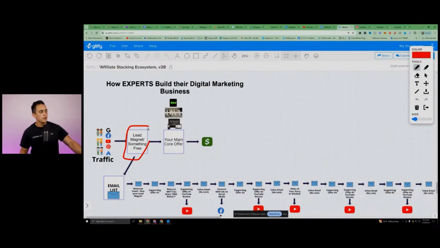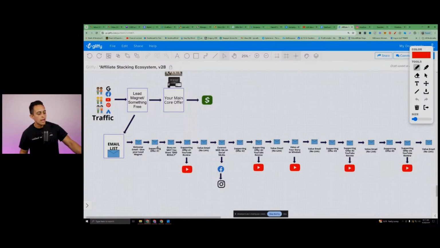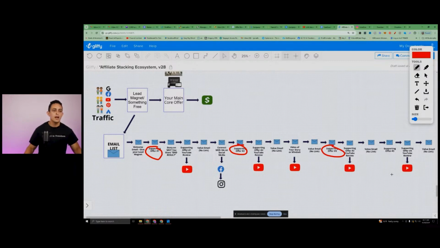Okay. So you'll notice here, the lead magnet is the thing that gets people into your email list. Okay. Typically it's like, okay, now I can have offer number 1 and offer number 2 and offer number 3 and offer number 4 and so on, right? And that's the goal here. Now this allows you to make both high ticket commissions, low ticket commissions, monthly recurring commissions, and it helps you to build your brand. But that's the goal.